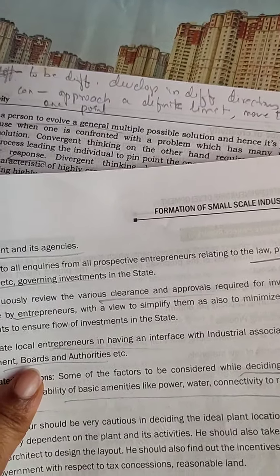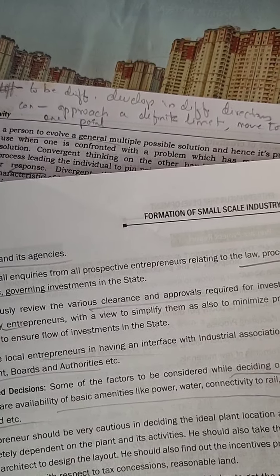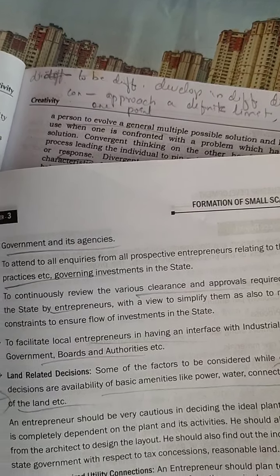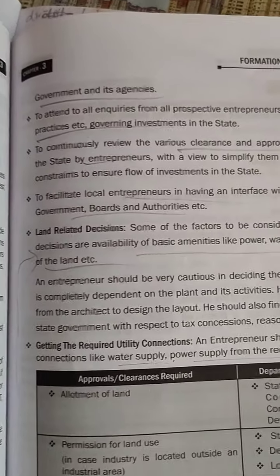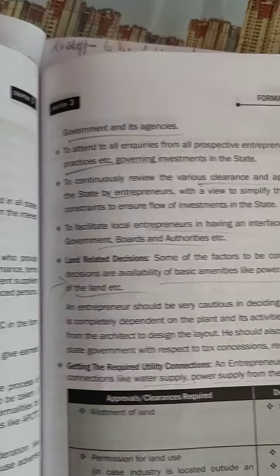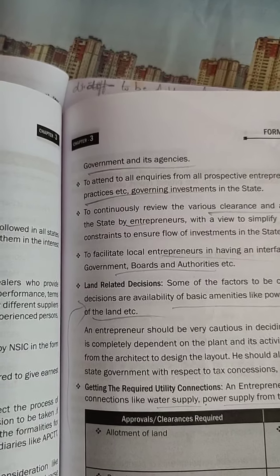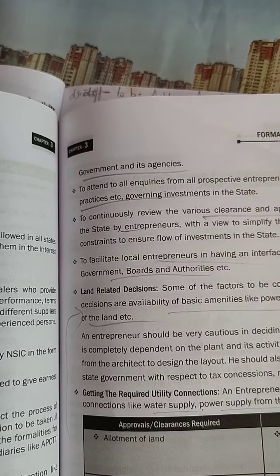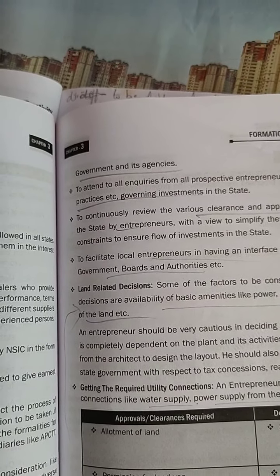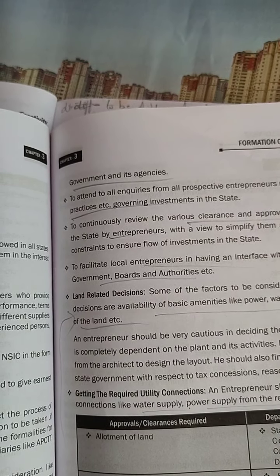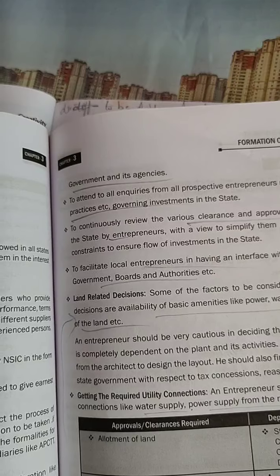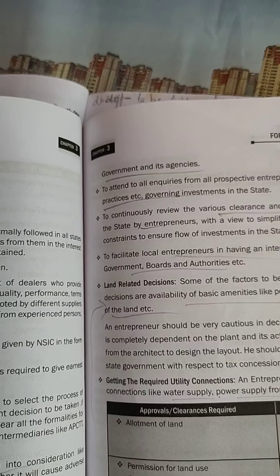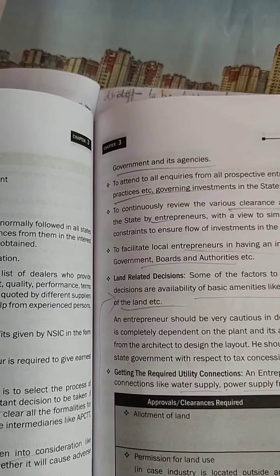Then you also need to attend all the inquiries relevant to law, the legal proceedings and the practices. This is to see to it that your industry is going to abide by all the legal rules and regulations. And then various other clearances and approvals for investment purposes from the state have to be received by the entrepreneur. Along with that, the entrepreneur should have an interface with the industrial association and government and boards and other authorities, for which he has to go and register himself. So he has to be a part of certain associations by default when he is an entrepreneur.